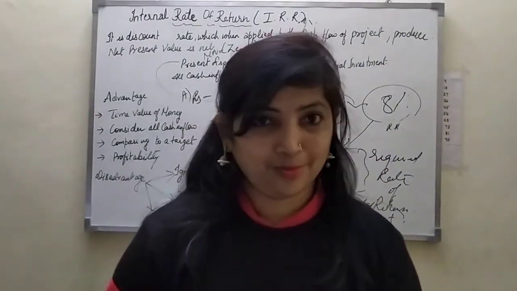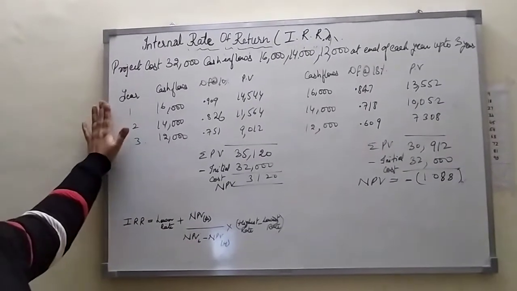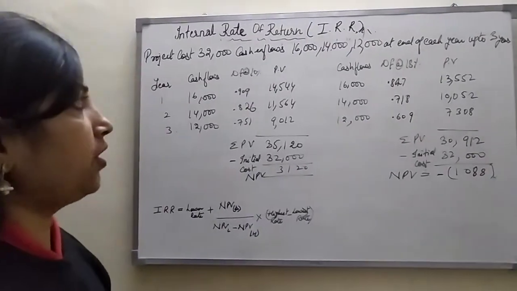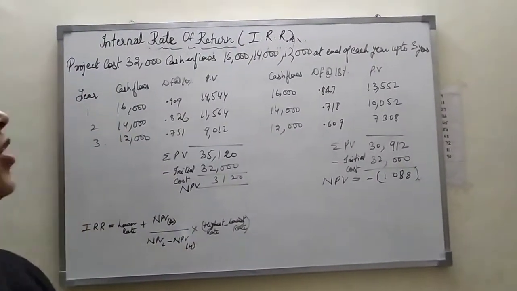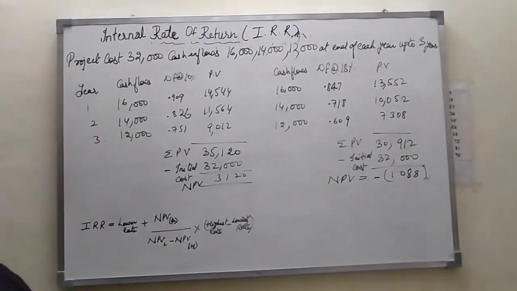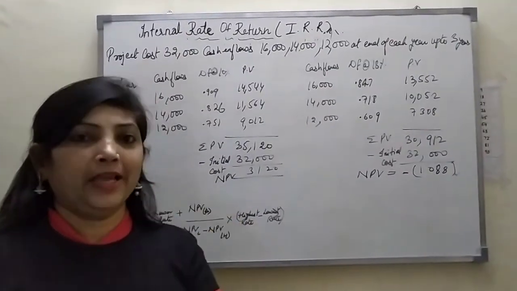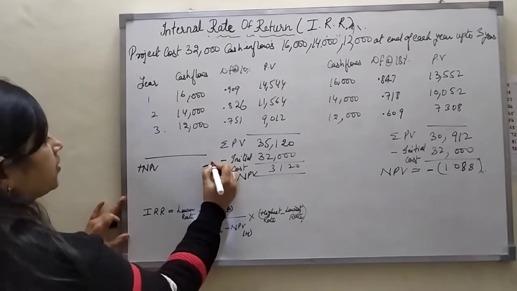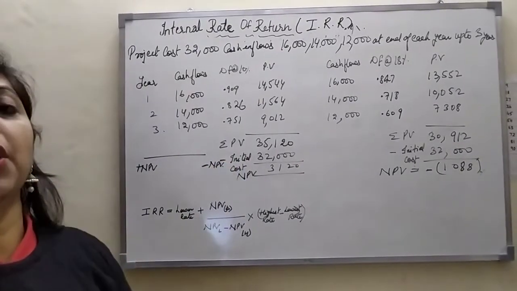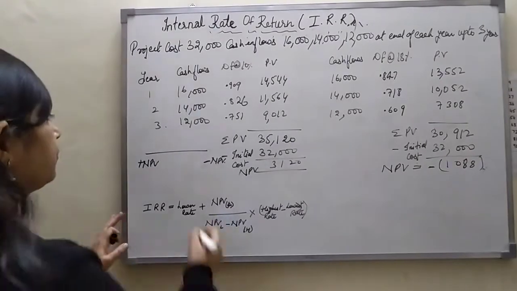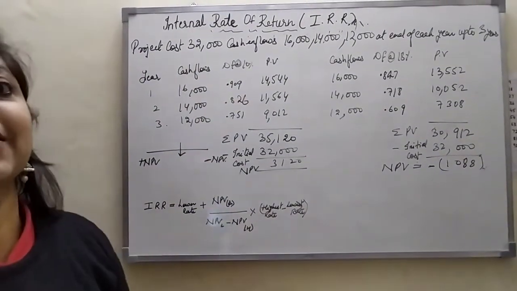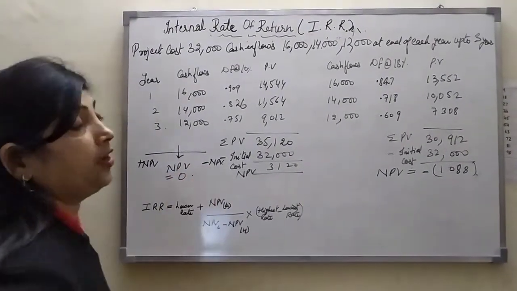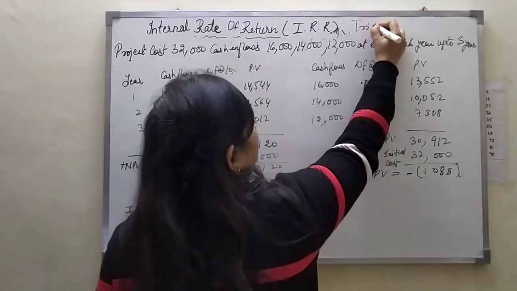Now we do some problems. Now we do the formula. Project cost is 32,000, cash inflows are 16,000, 14,000, 12,000 at the end of each year up to the 3rd year. Now how do we calculate the internal rate of return? For that we have to find two NPVs: first a positive NPV, second a negative NPV, and we just interpolate these NPVs. That means we have to find the point where the NPV equals 0. Here I am using the trial and error method.